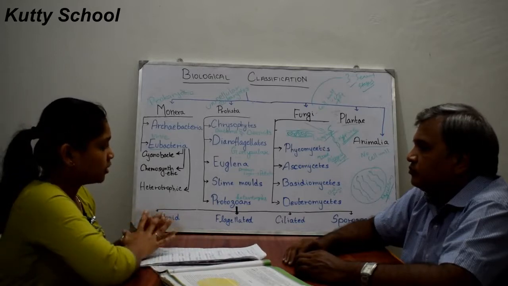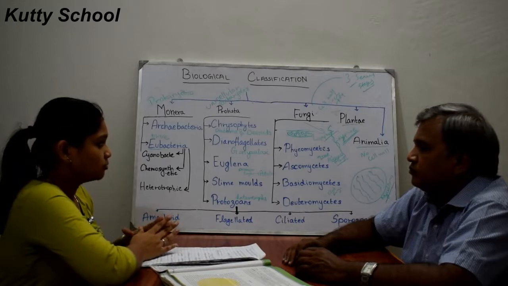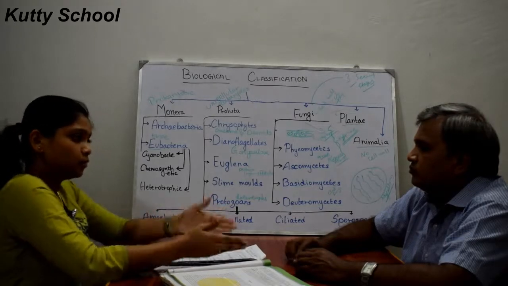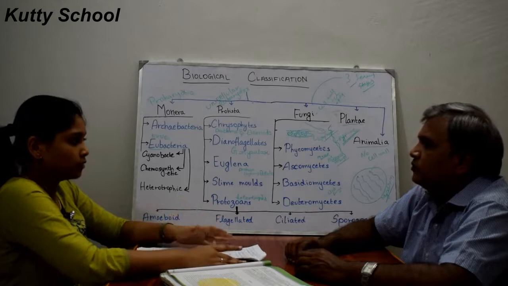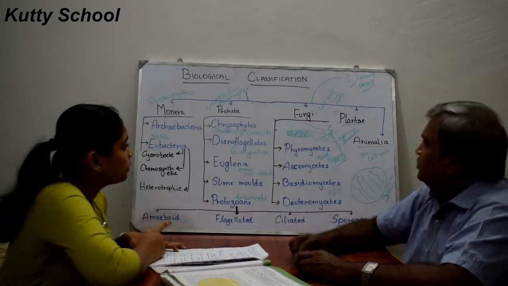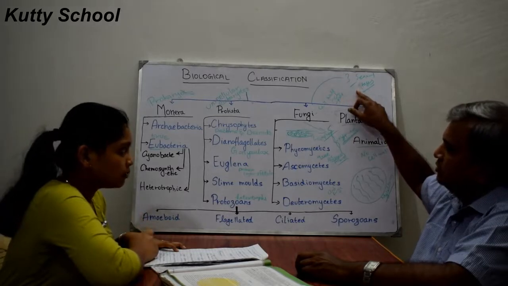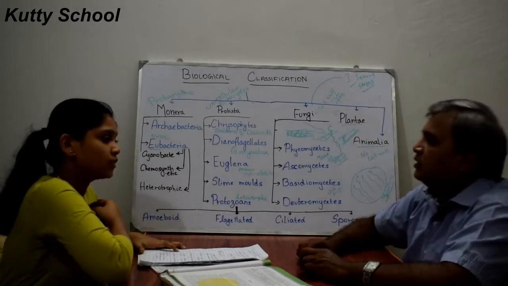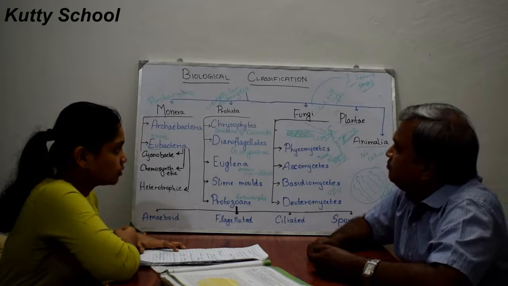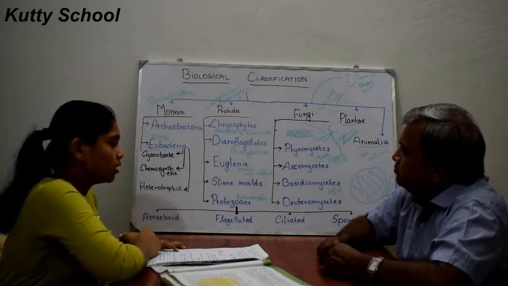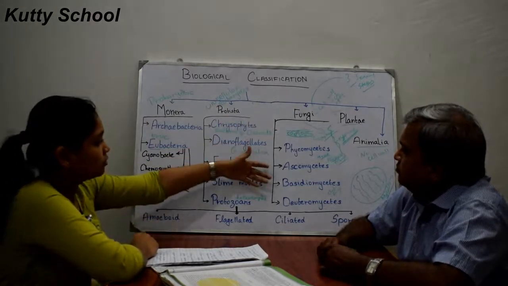So this is generally about fungi and its reproduction. After some time, that N plus N fuses together and becomes 2N number of chromosomes. So now we'll see three stages: the first is plasmogamy, the second is karyogamy, and the third is meiosis of the zygote. Okay. So now we'll see that in fungi there are 4 divisions.